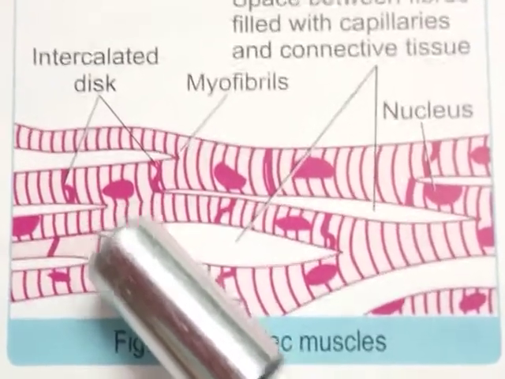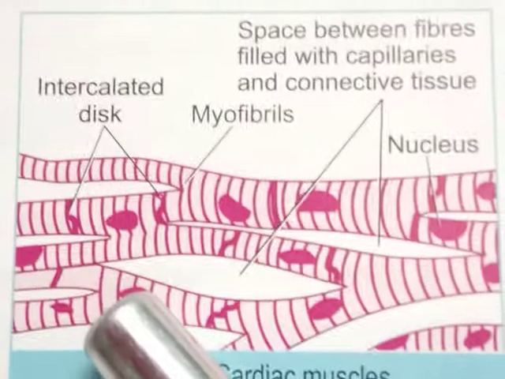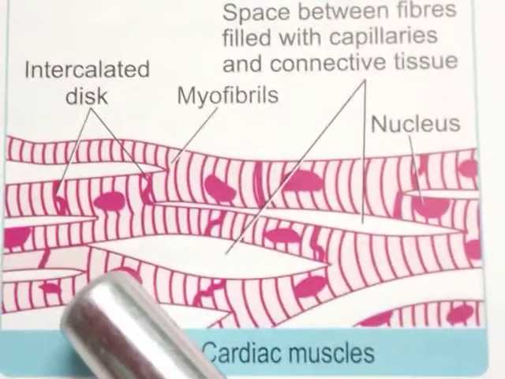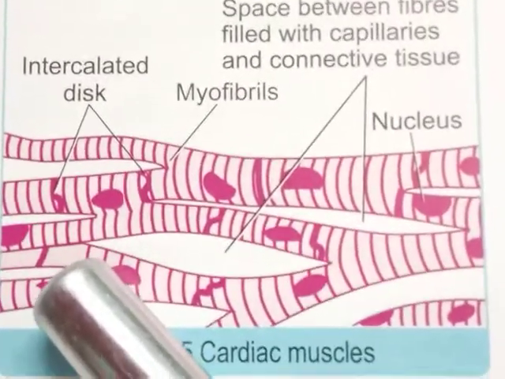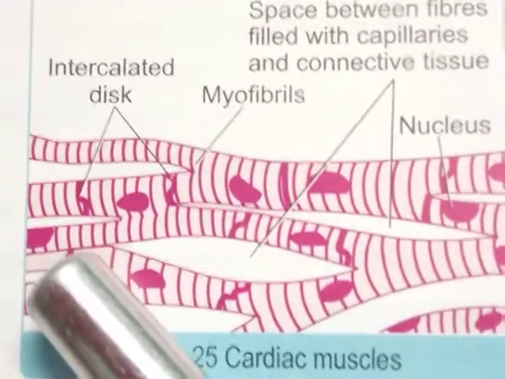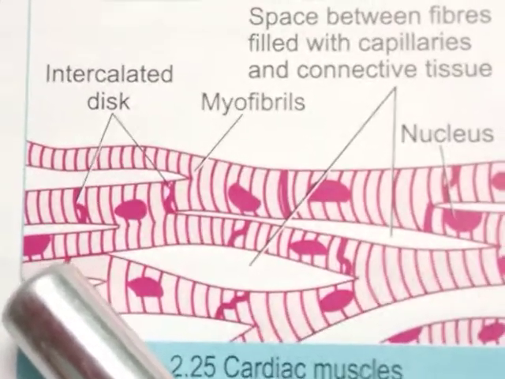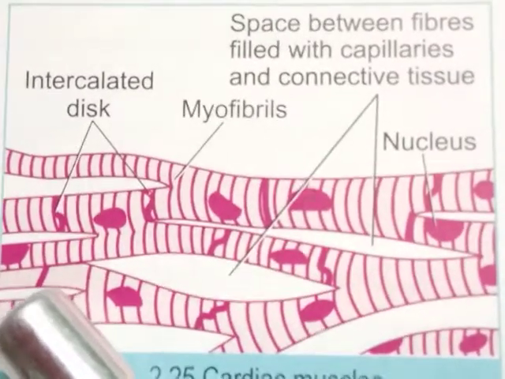The second property we may assign is that these muscles never get fatigued. The third specific property we may list is that blood capillaries penetrate the cardiac muscle fibers, hence they have a very rich blood supply.